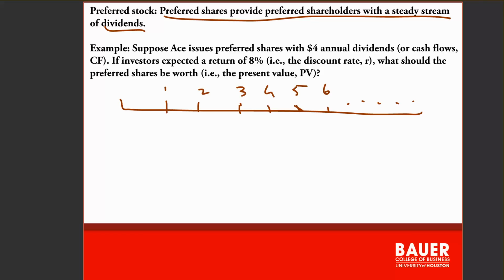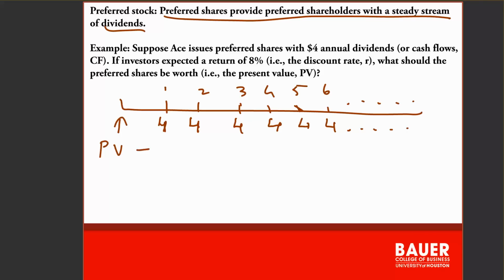So in this case, the annual dividends are $4 a share. So you're going to receive $4. Now if I were to tell you, let's calculate the price today. What is that? That's the present value. Forget that it is preferred stock. When you look at the stream, it's a perpetuity.